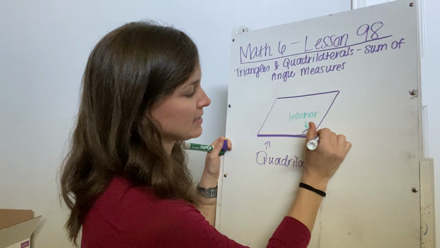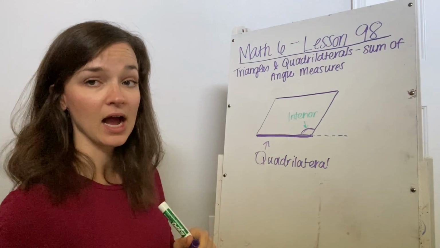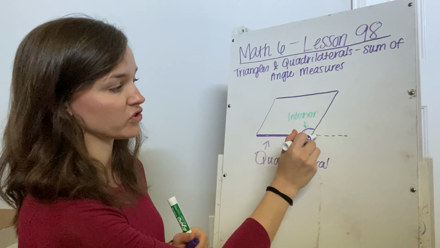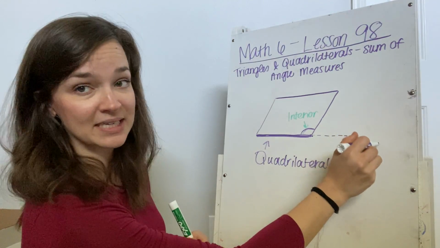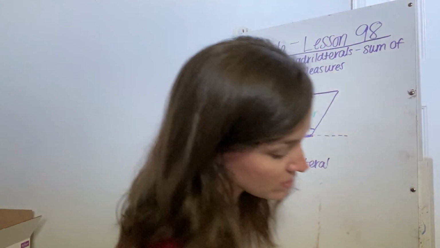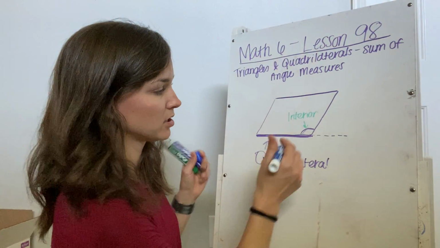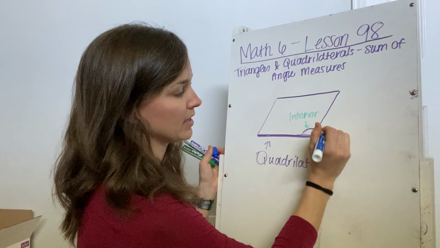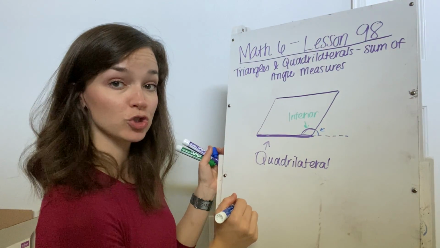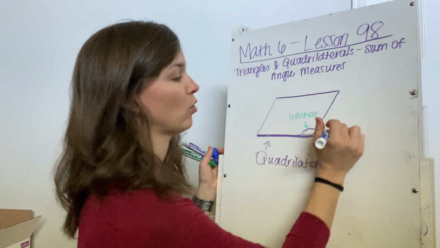Then if we extend the side, okay, so notice I'm just taking this side of the figure and I'm just extending it out. It's just an extension of a side that's already there. Then that outside angle that's formed is outside of my quadrilateral. So that is referred to as an exterior angle.